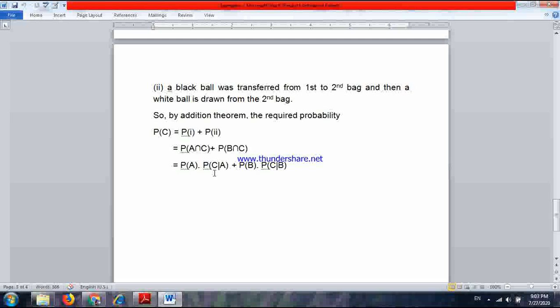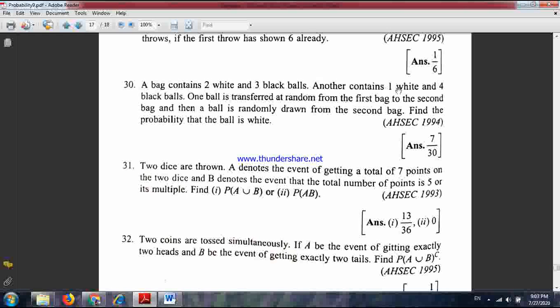And then P(C given A). What is P(C given A)? Probability of getting a white ball from the second bag if a white ball was transferred from first to second. Now in the second bag, in total 5 balls were there. So after transferring a white ball, the total number of balls increased to 6 and the number of white balls increased to 2.